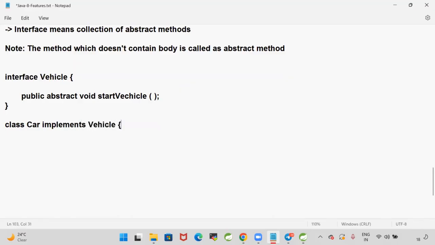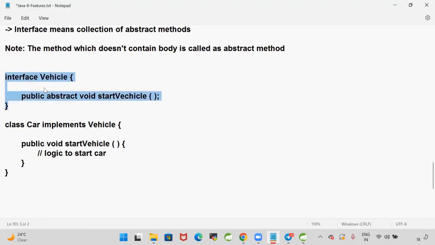Now, when we are implementing an interface in Java, it is mandatory that you implement all the methods available in the interface. So you need to implement public void startVehicle. You need to override all the abstract methods available in the interface. Here we are going to write the logic to start the car. I have an interface with one method, and that interface is implemented by the Car class.